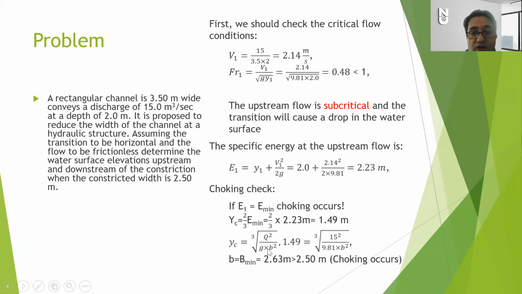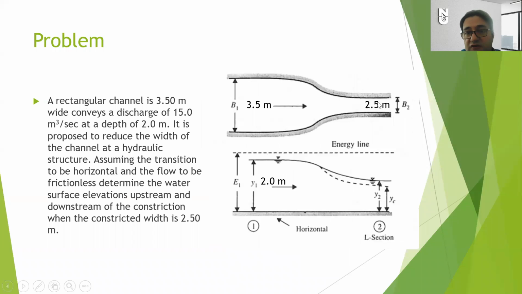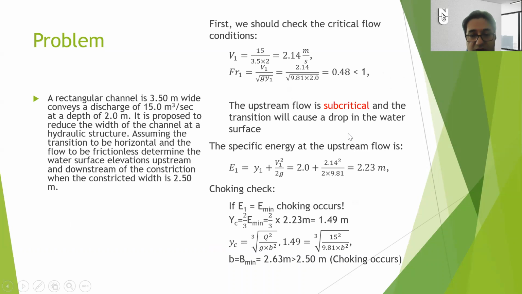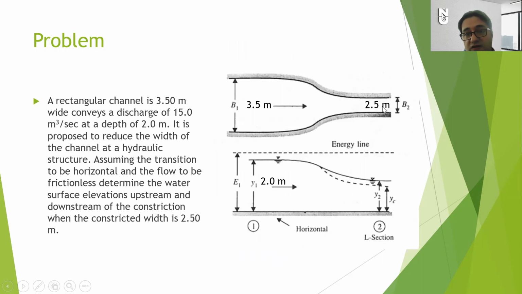With 1.49 meters, we are going to calculate the B value for this critical depth. If you calculate the B value, the maximum contraction to have a critical depth on the downstream is 2.63 meters. You see that we have 2.5 meters here. It means that it is narrower than the critical width, which means that choking is occurring. If the width on the right side is larger than 2.63, it is fine.